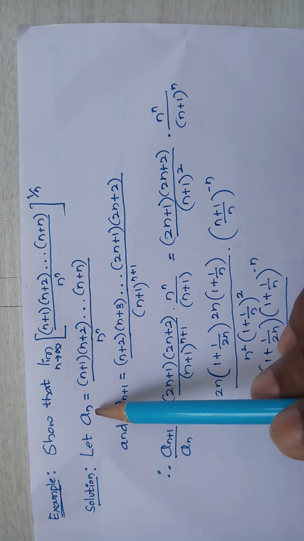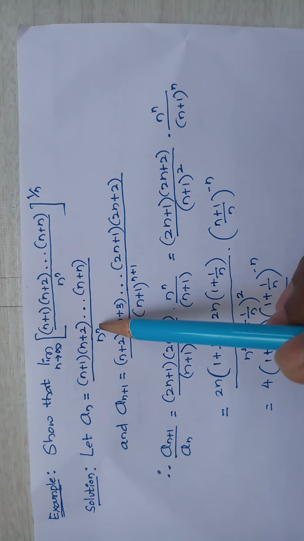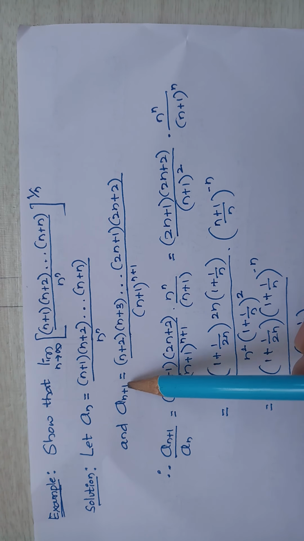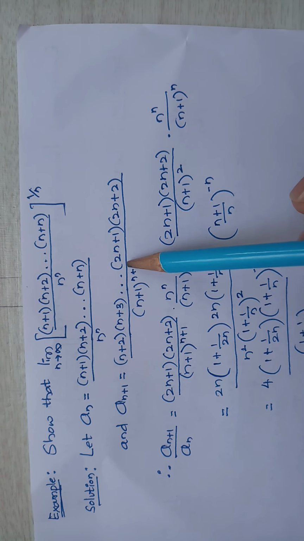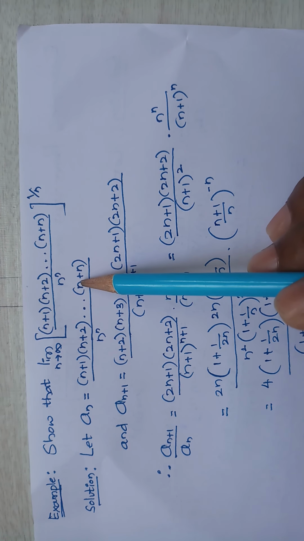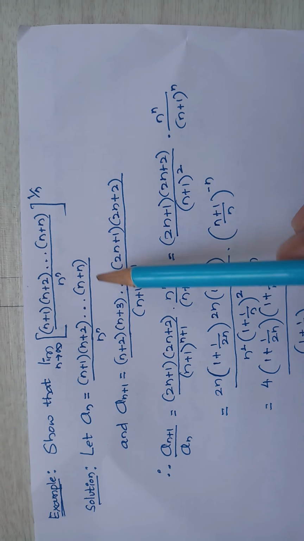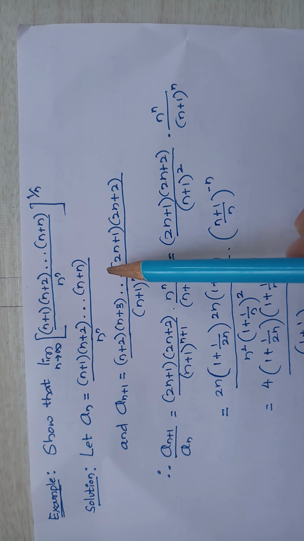Therefore let xn be equal to n plus 1, n plus 2, and so on up to n plus n, divided by n to the power n, and xn plus 1 is equal to n plus 2, n plus 3, and so on. So this is 2n plus 2. So this is n plus 1, n plus 1. This is 2n plus 2. The back term is 2n plus 1.